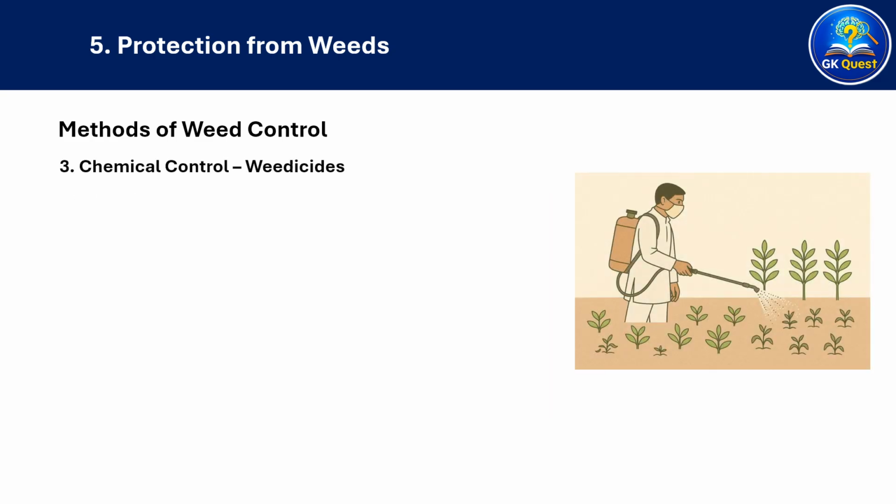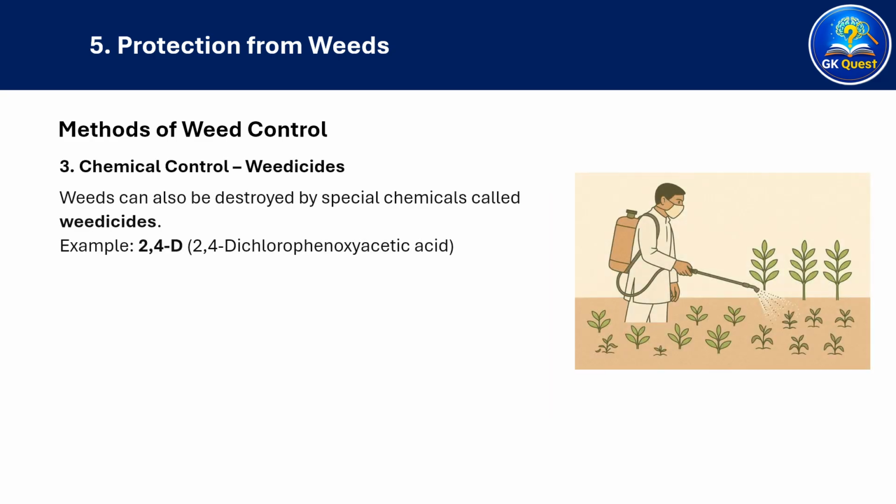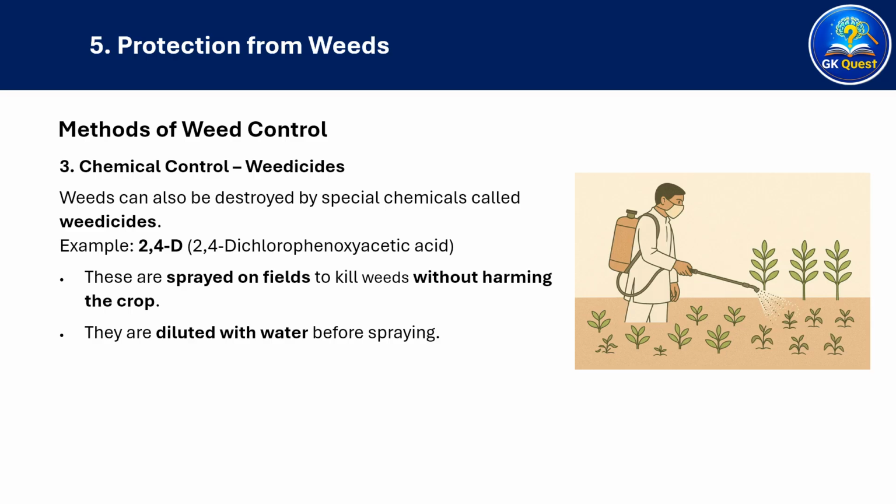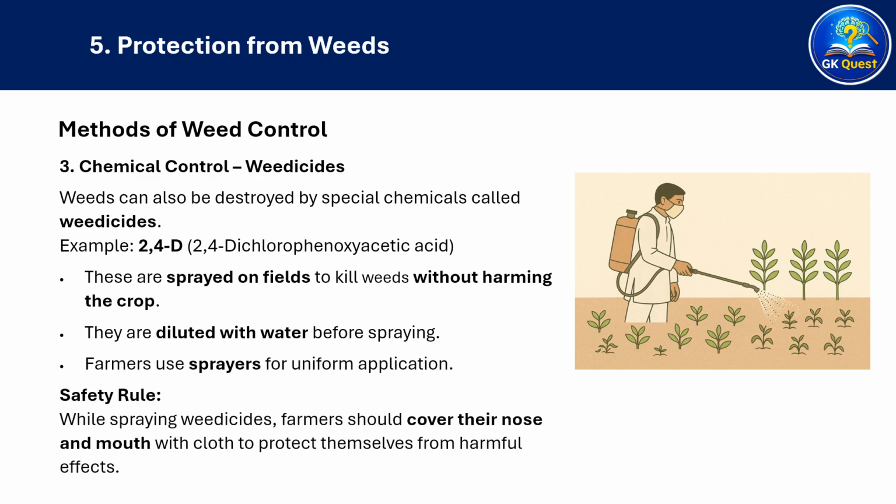3. Chemical control, weedicides. Weeds can also be destroyed by special chemicals called weedicides. Example, 2,4-dichlorophenoxyacetic acid. These are sprayed on fields to kill weeds without harming the crop. They are diluted with water before spraying. Farmers use sprayers for uniform application. Safety rule. While spraying weedicides, farmers should cover their nose and mouth with cloth to protect themselves from harmful effects.